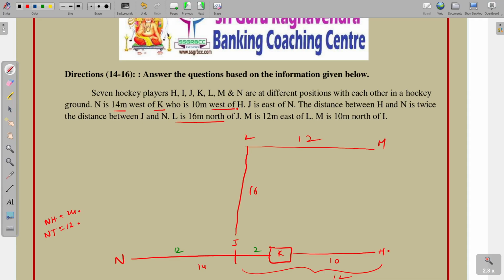M is 10 meters to the north of I. So that is the final arrangement, and let us move on to the questions.